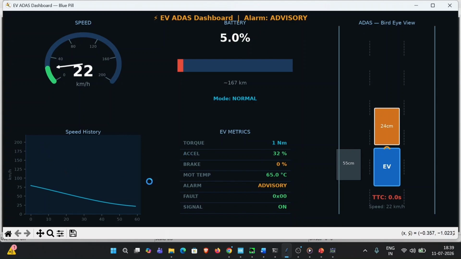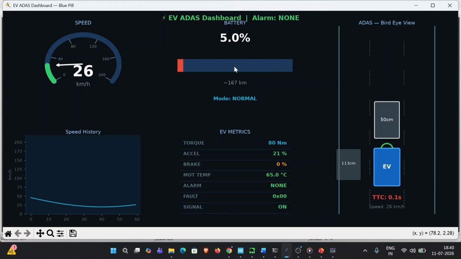Then this is the speedometer. Here you can see the speed history, torque, acceleration, brake, motor temperature, alarm, fault, and signal. Here you can see the distance is under 50 centimeters, so it's showing the advisory alarm. So this is the project of the EV dashboard and ADAS warning system. Thank you for giving me this opportunity.